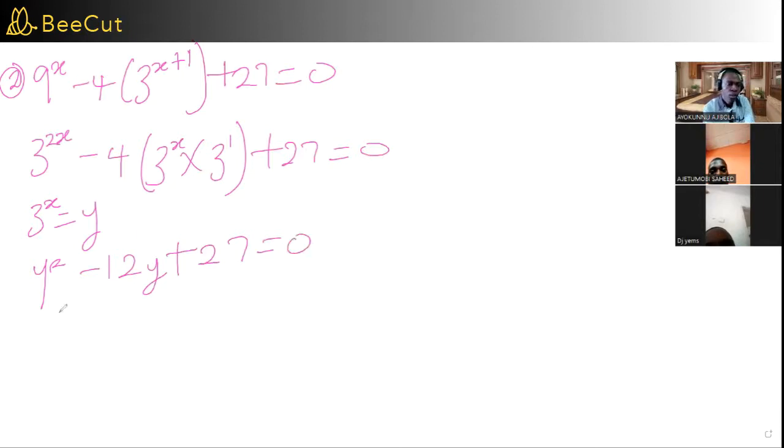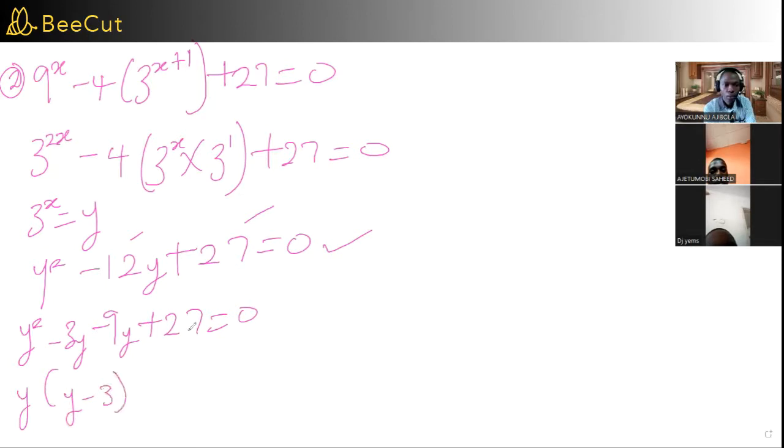Please focus on this. This is also another quadratic equation that we want to solve. We're looking for two numbers that multiply to give 27 and add to give negative 12. Factors of 27, we have 3 and 9. So negative 3 times negative 9 gives us positive 27. Negative 3 plus negative 9 gives us minus 12. So I can have y squared minus 3y minus 9y plus 27 equal to 0. What is common to this side? y into y minus 3. And what is common to this side? Negative 9 into the same y minus 3 equal to 0.